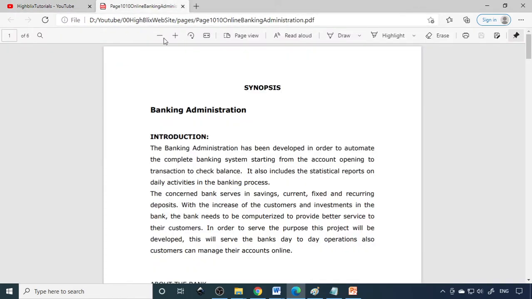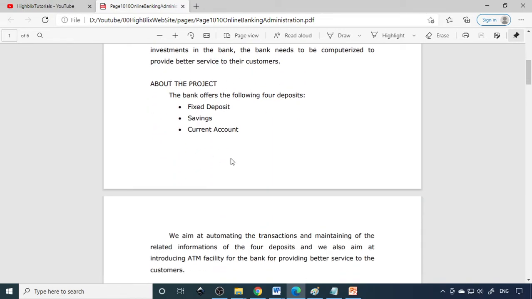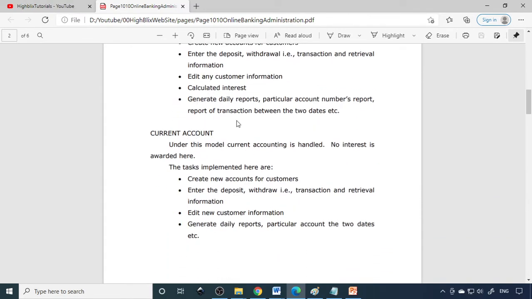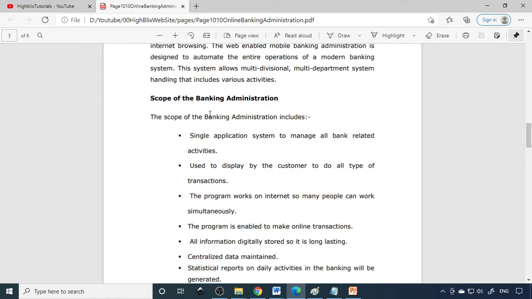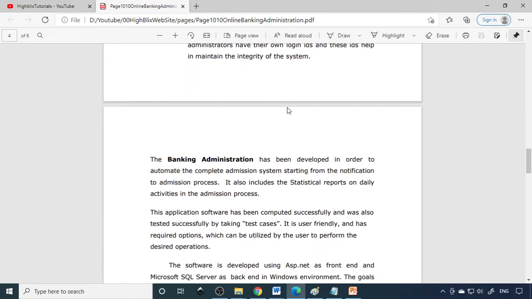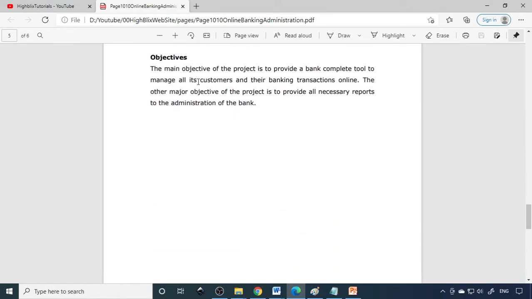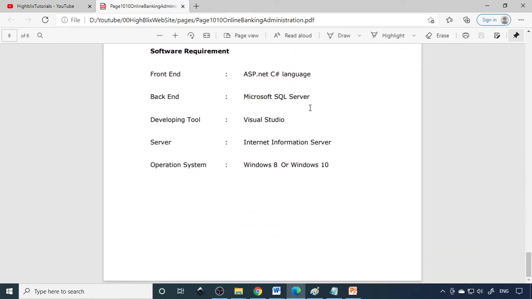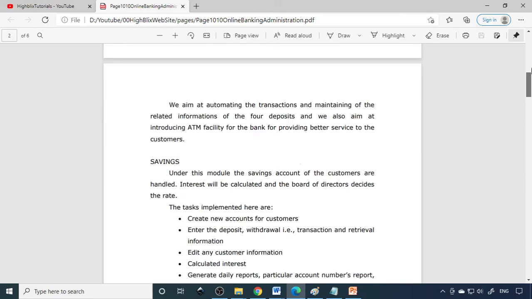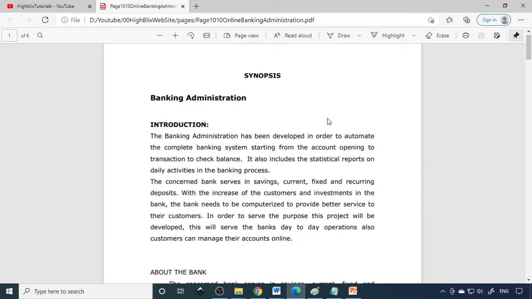So here I'll show you the synopsis. Here is the synopsis: banking administration. It has our introduction about the bank and about the project. Then how the savings and current accounts work will be explained here, and the project explanation and scope of the banking administration. What is the scope? And then why we need to do this project? What is the purpose, scope, objectives, and then the hardware requirement and the software requirement. Software you can change as per your requirement. We have more pages here, so if you want only a few pages, you can delete the rest and retain the number of pages you require. You can download the same from our website.